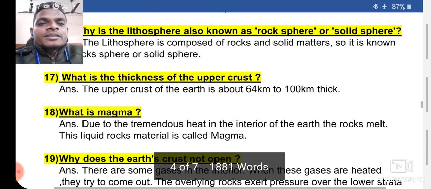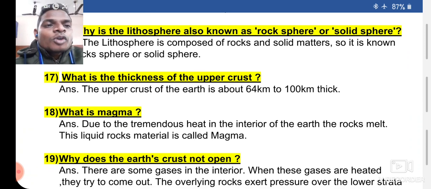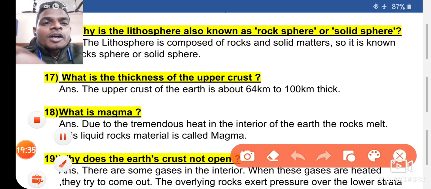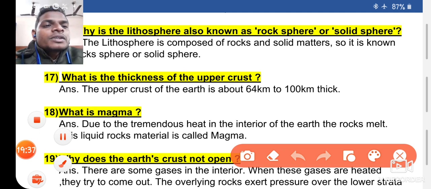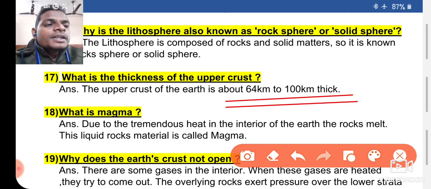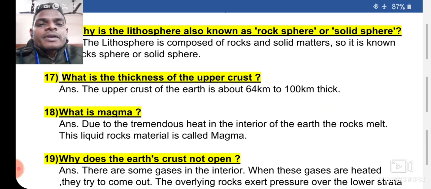Number 17. What is the thickness of the upper crust? Okay, the upper crust of the earth is about 64 to 100 kilometers. 64 to 100 kilometers.